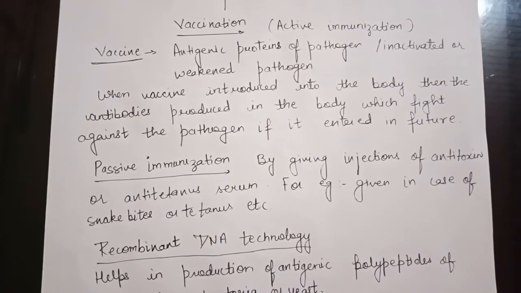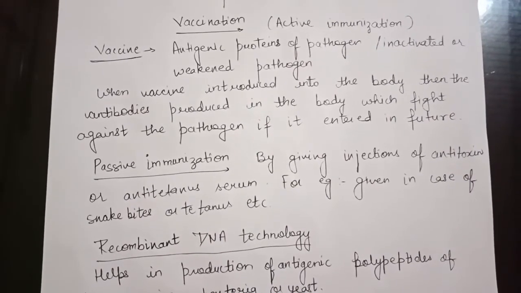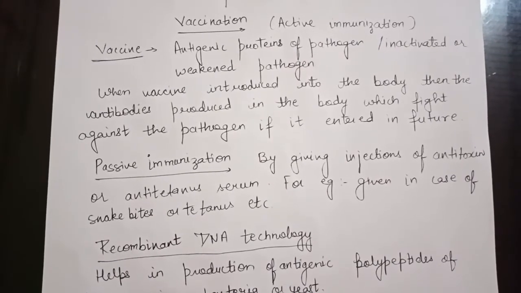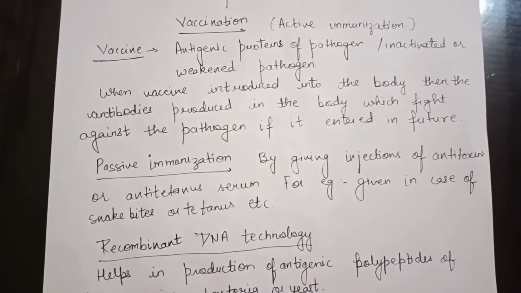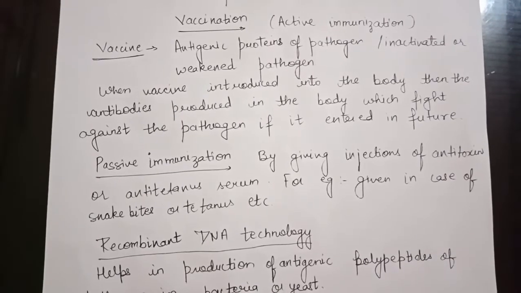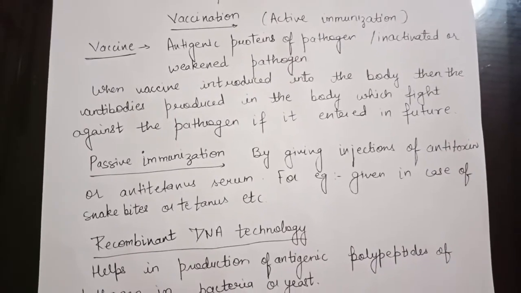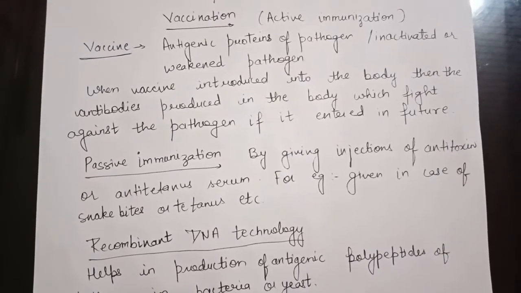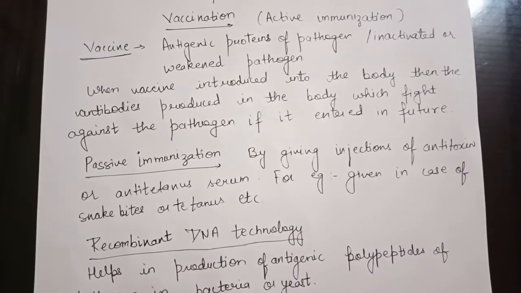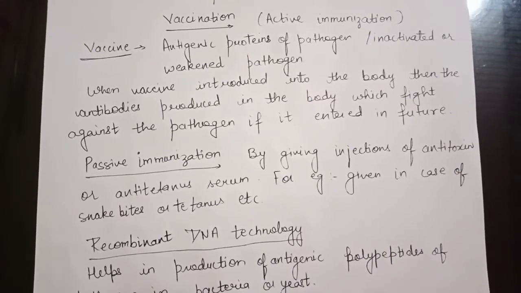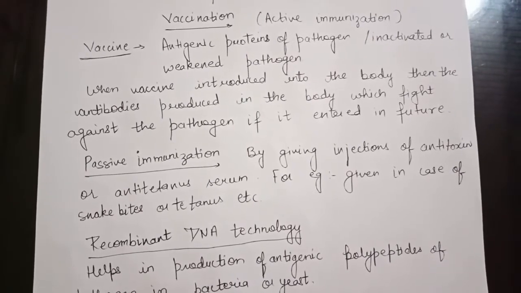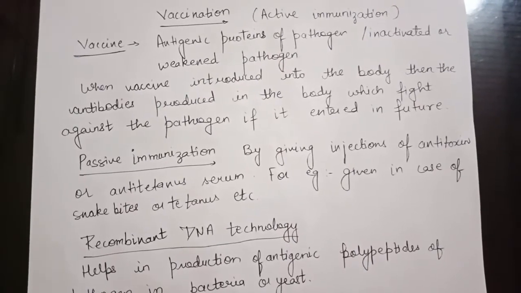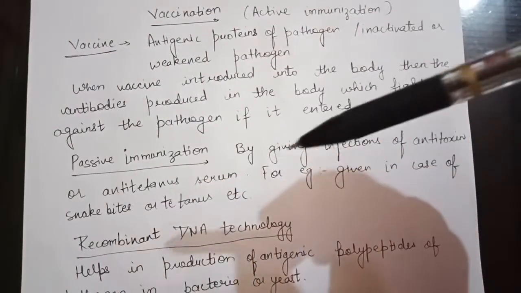If in future your body encounters the same pathogen you have already been vaccinated against, the polio virus will not be able to cause the disease, because the antibodies against that virus are already present in the body. Clear?